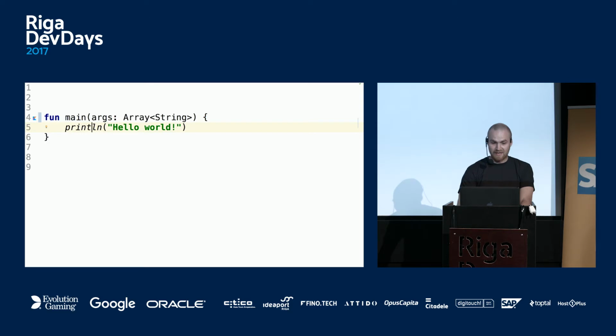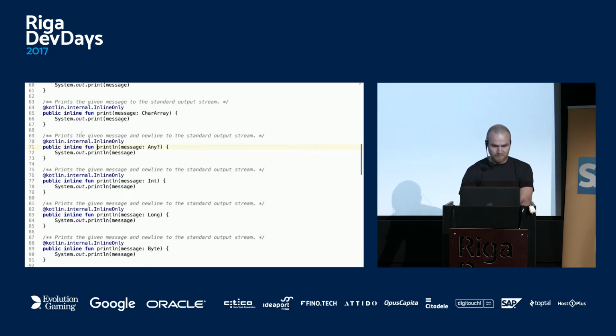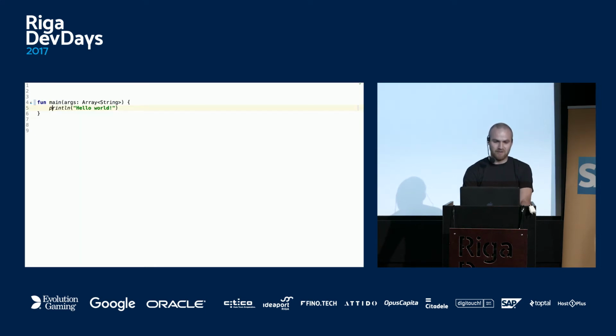So here, println, if I navigate to it, we end up in Kotlin IO. This is the package, and it calls Java's System println. So this is basically like Java switched back. So this is hello world.